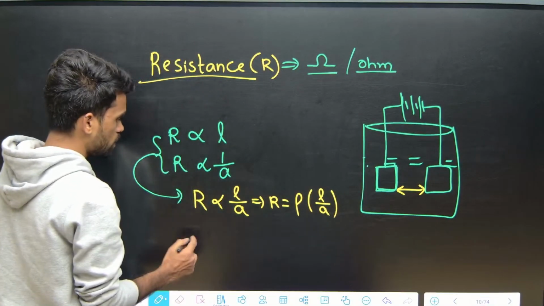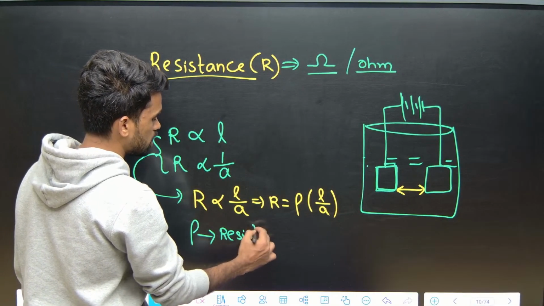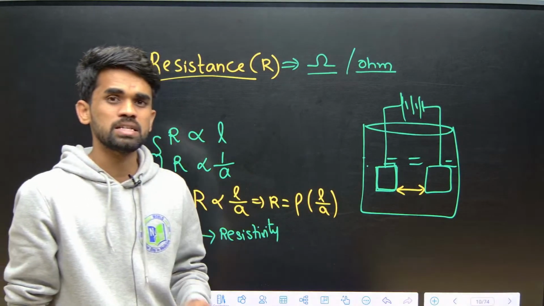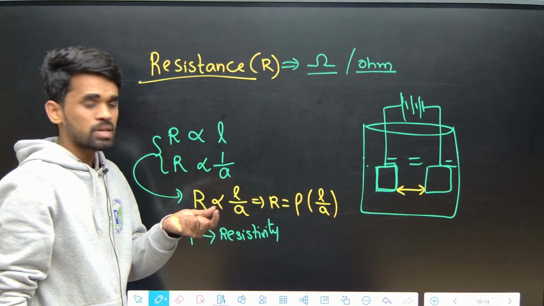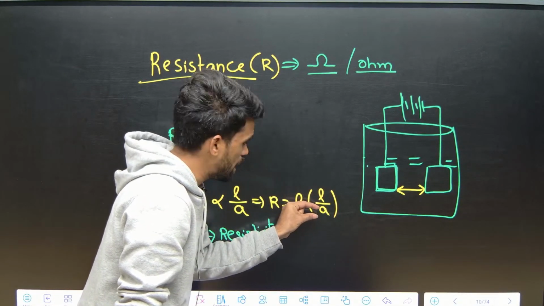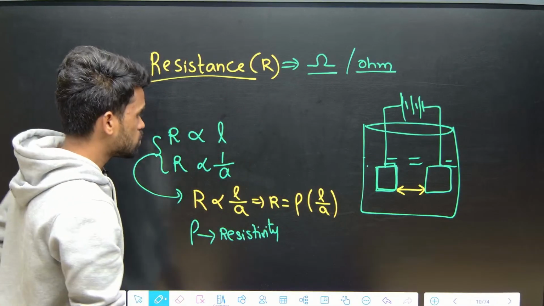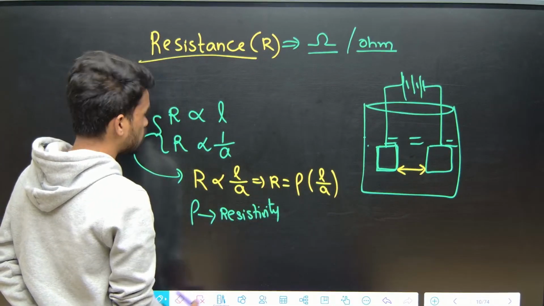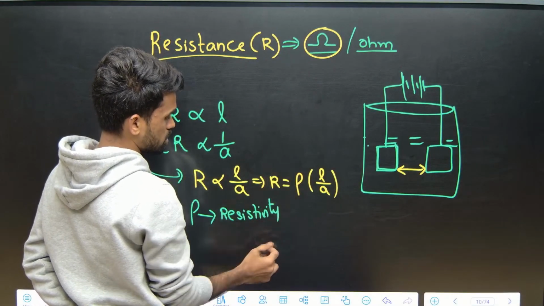So what is rho here? Rho is called resistivity or specific resistance. The word itself says specific resistance. What do we mean by specific resistance? The resistance offered by a unit length and a unit cross sectional area of a substance. Now they will ask what are the units for resistance and resistivity. Already I told you for resistance it is ohms.